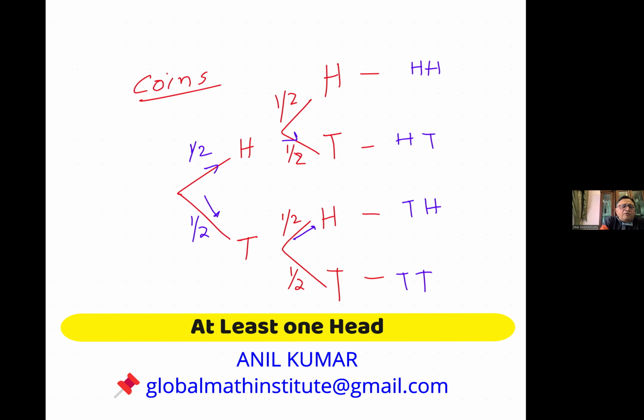Right. Now, we could define an event. Let's define our event, and this time the event will be C. The event C is defined as at least one head.